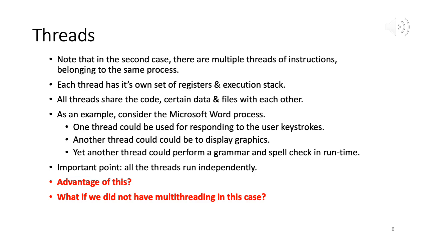Advantage of this, of course, we discussed. You can get more work done per unit time. So case 1, you have a set of instructions, all of them execute sequentially. Now if you can extract chunks of instructions and run them in parallel on multiple CPUs, your finish time will be early. So we did that example in which a process was taking 20 seconds, and then we divided it into 4 equal chunks of instructions, and provided we have 4 CPUs, the whole process finishes in 5 seconds.